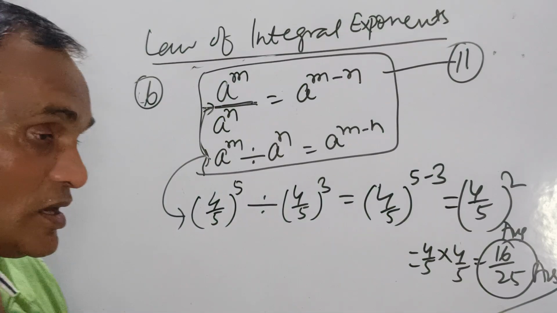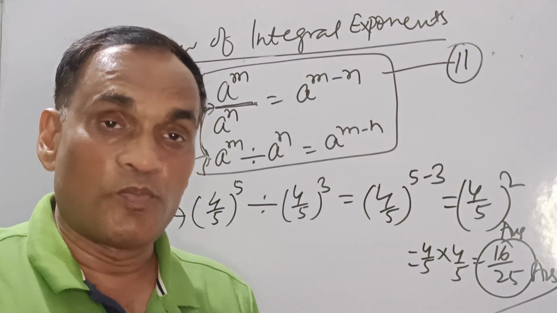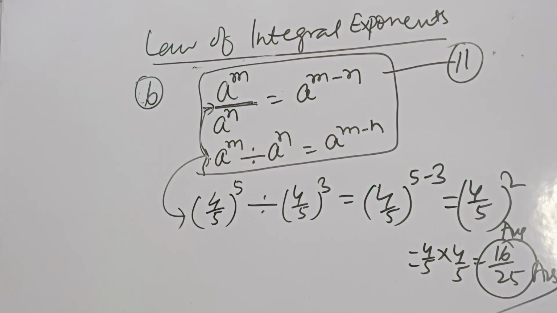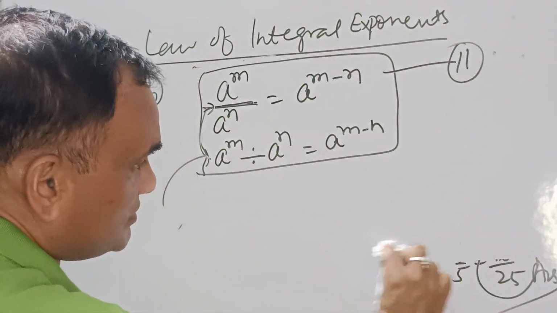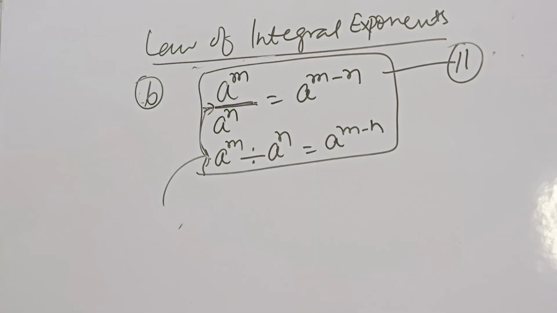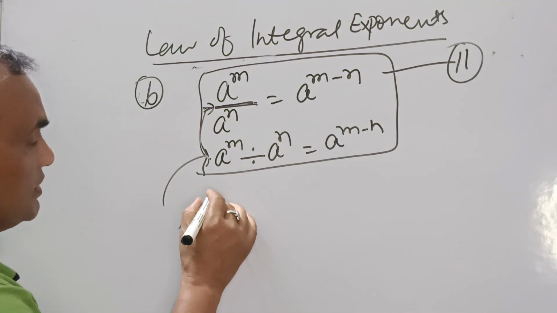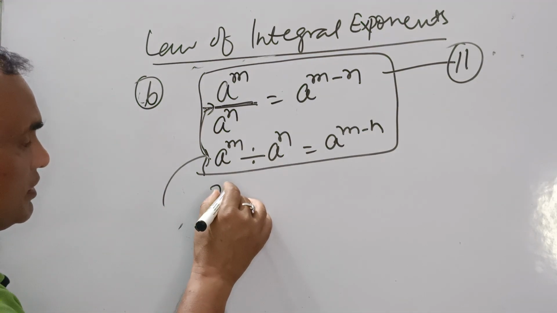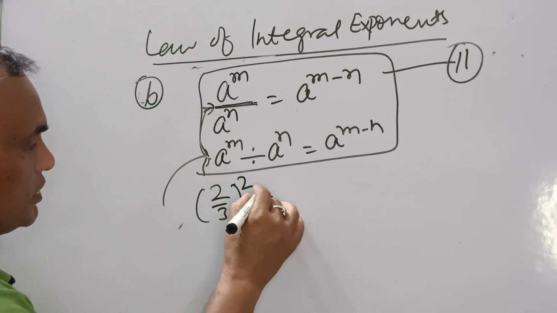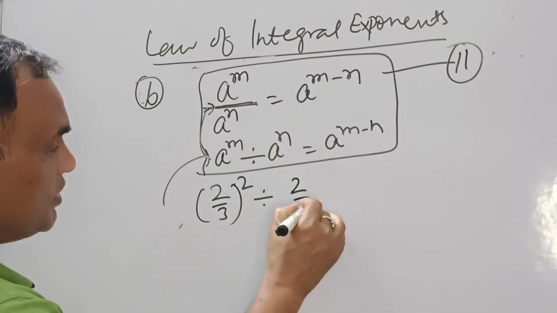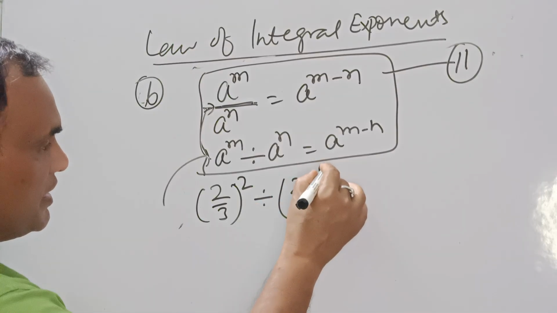That doesn't mean I will deduct from the more power. No. Come on, we'll take one more example so that will clear your doubts, right? You can have a screenshot now. Now we'll take some more examples. Now the next example is, as I have discussed, 2 upon 3 power 2 divided by 2 upon 3 power 9.